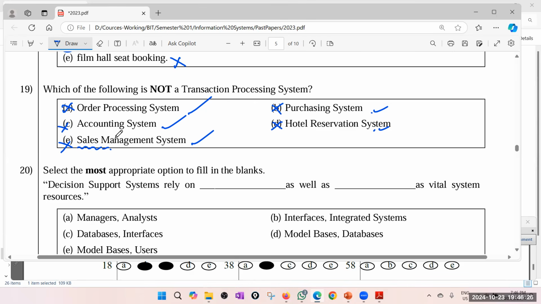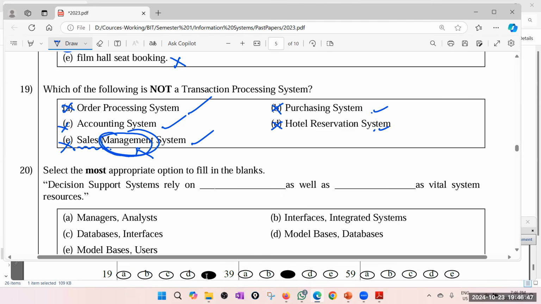Maybe because it says sales management, because others are also pretty much transaction. Because it says management, possibly I will go for E. Possibly I will go for E, but I am not very sure about that part. Okay, I'll go for E. Yes, I think because of this word management, not selling. It's a very tricky, fuzzy one, but somehow I got the correct answer. I don't know whether you got the correct answer. Right, 20.